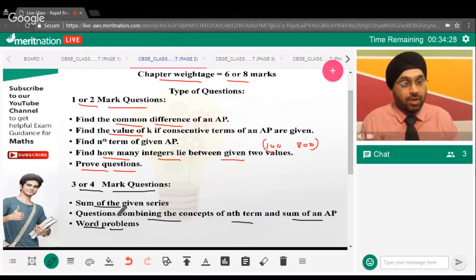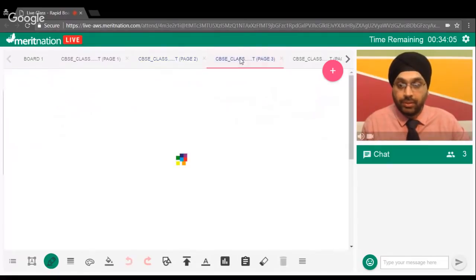Now this is not a fixed pattern. Again, I'm telling you, sometimes a 3 or 4 mark question can be asked as a 1 or 2 mark question, and a 1 or 2 mark question can be asked as a 3 or 4 mark question. So anything can happen, but this is a general pattern of what kind of question you can see in your exam. I hope the things are clear with everyone. So let's move forward.